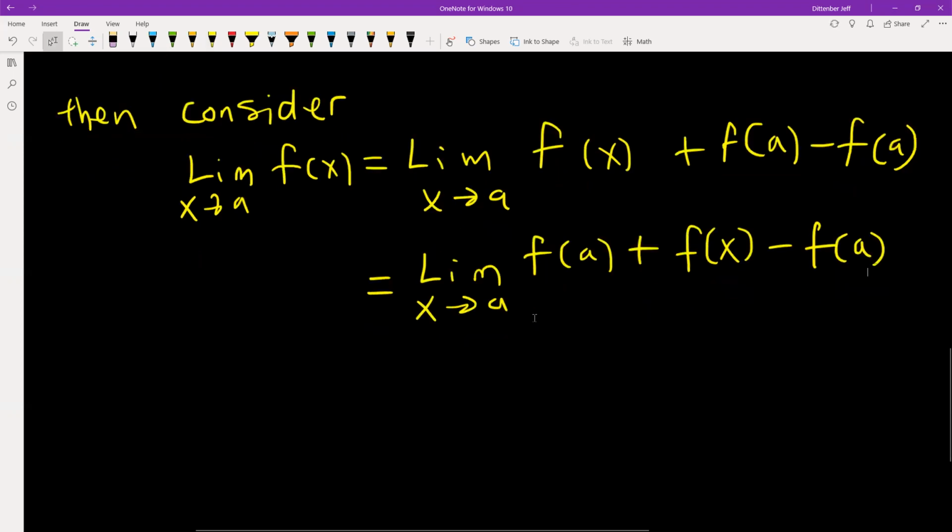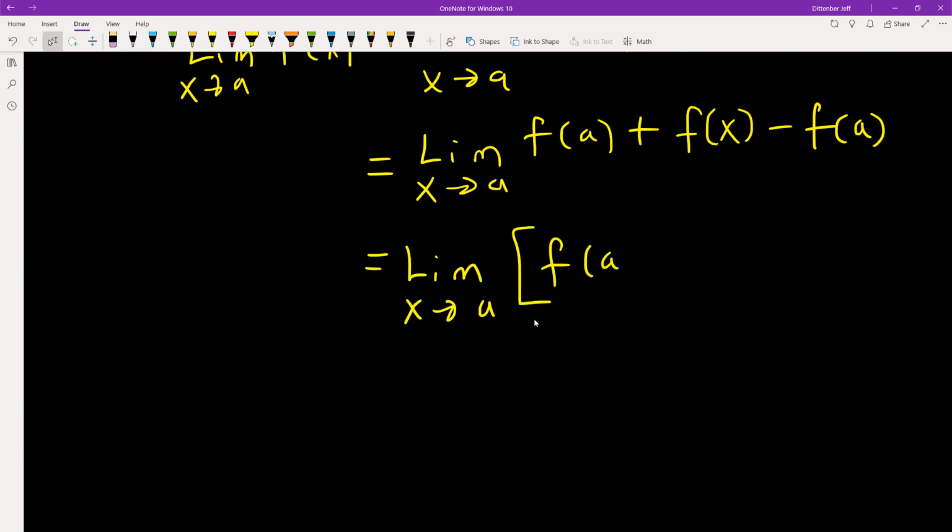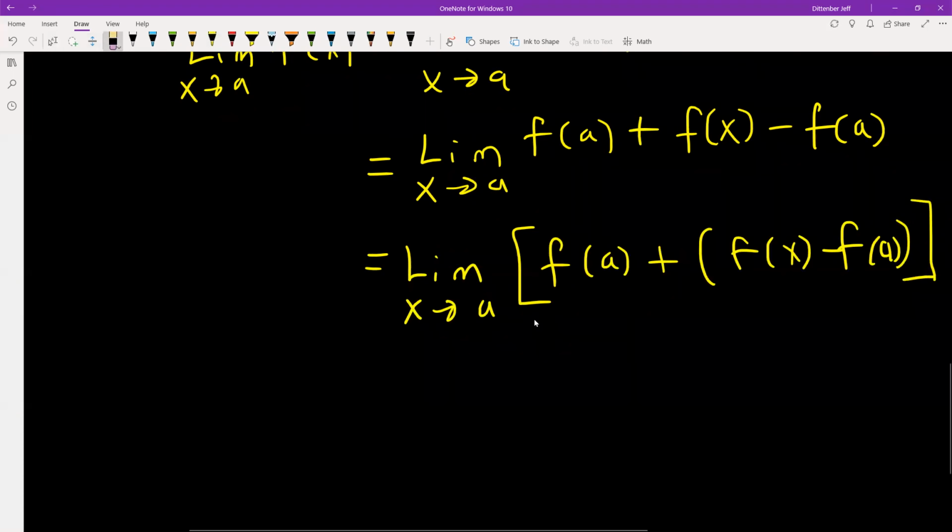Okay, so in particular, let me reformulate it again. So I'm going to write f of a plus, in parentheses, f of x minus f of a, and then close the bracket, and that should be a minus sign right here, so let me fix that. Now we're going to recall that we can split up the limit by the sums.